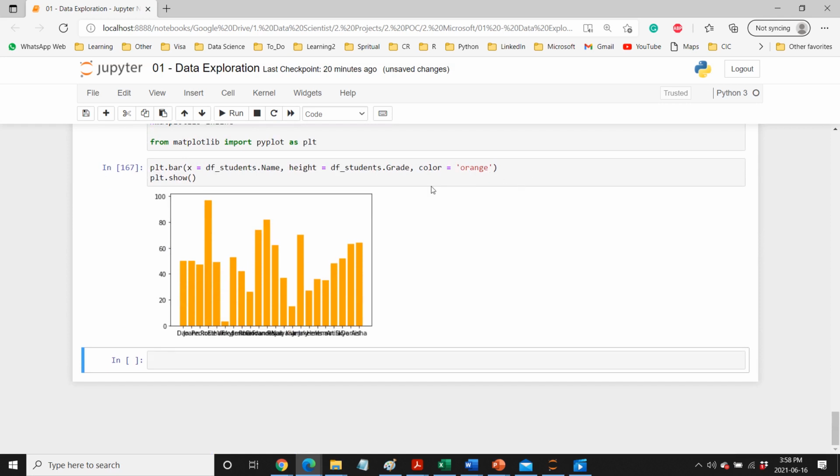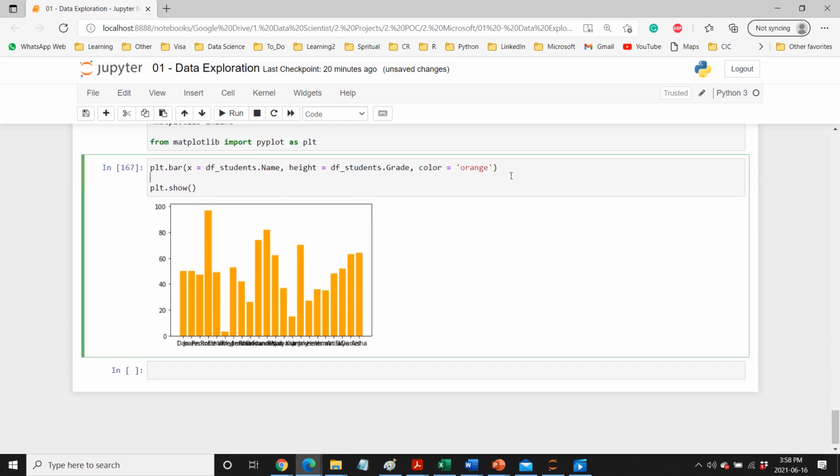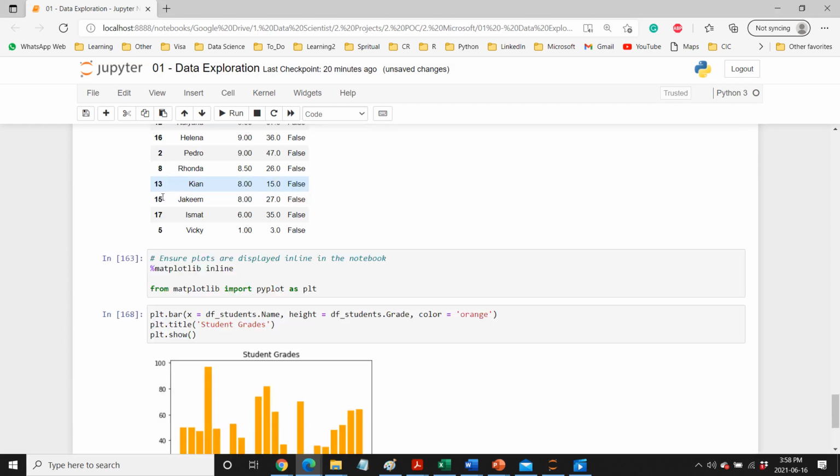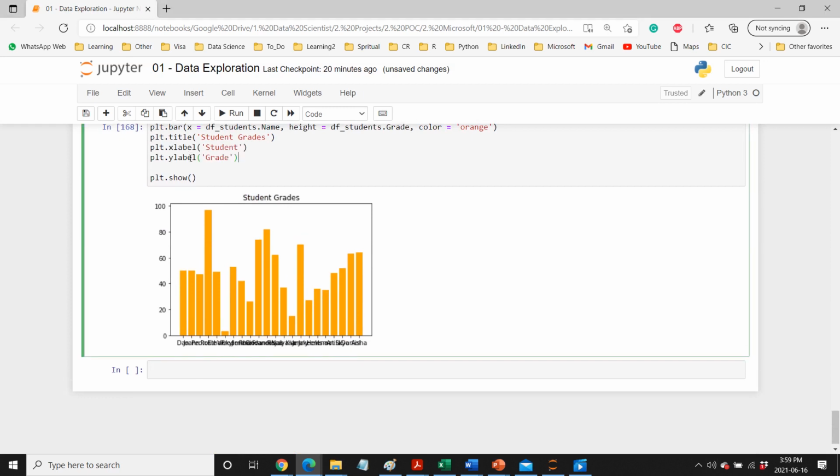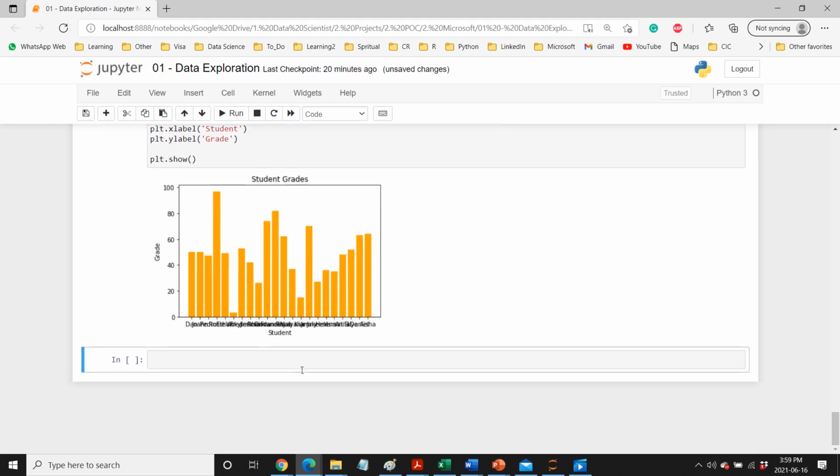There are multiple colors which you can use. I'm going to use plt.title. If you want to add a title, you can use plt.title, and that will add a title here. Right now it is not giving any x label or y label, so you can give them by using plt.xlabel and plt.ylabel.